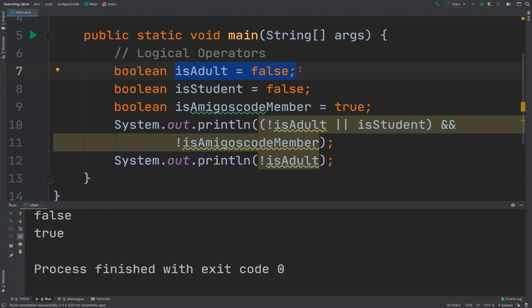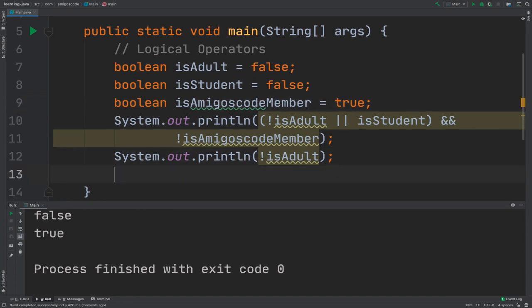And this is all about logical operators. So just bear in mind that you can combine this with many things. So for example, if I was to say is adult, and let me simply say 10.